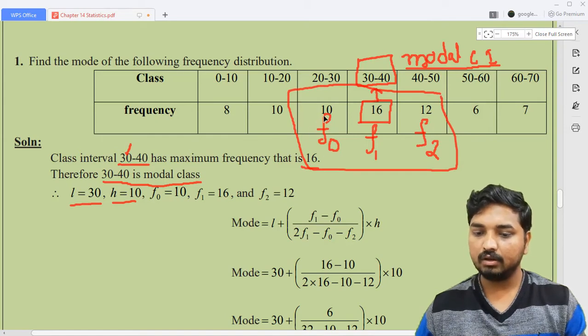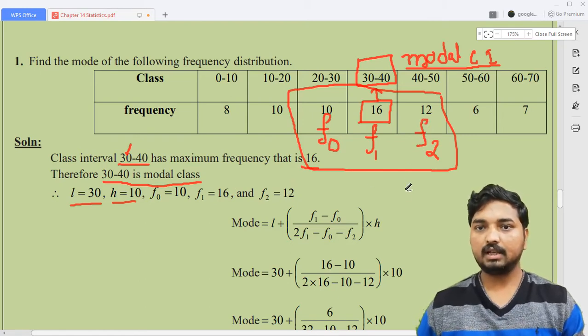Okay, F0, F1, F2. Remember the order: F0, F1, F2, like this. So that's why F0 means how much? 10. F1 means how much? 16. F2 means how much? 12. Okay, I think it is clear for you?